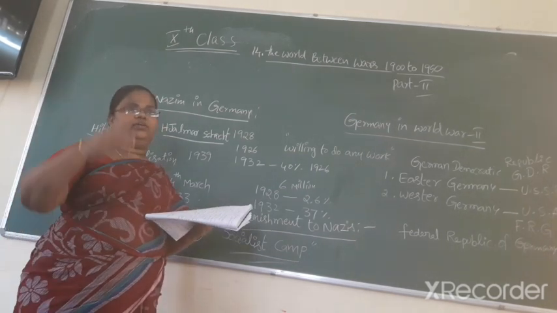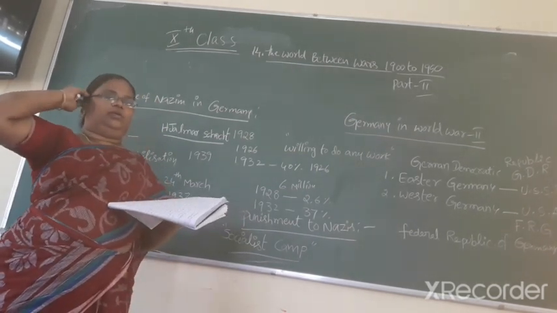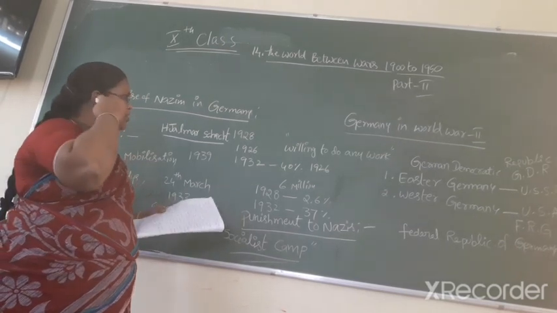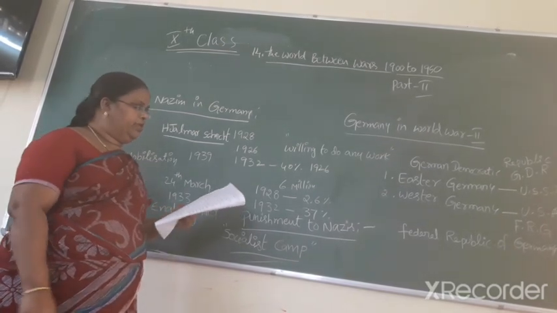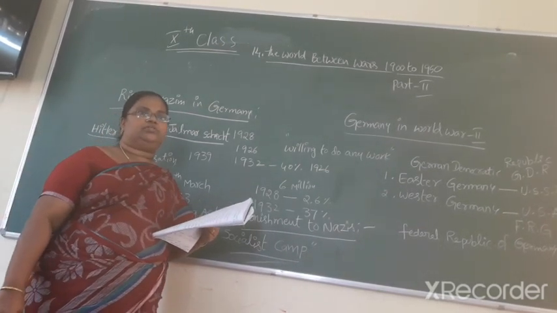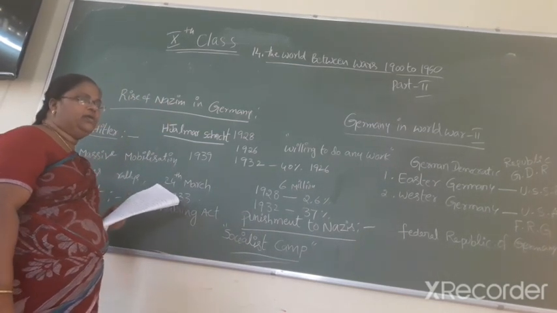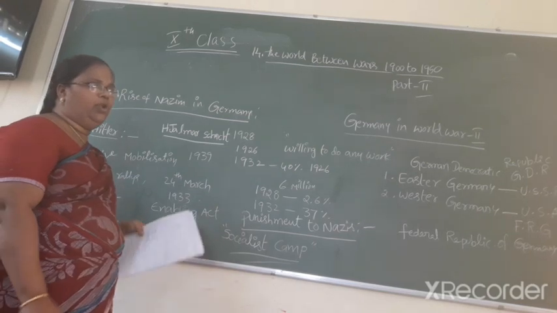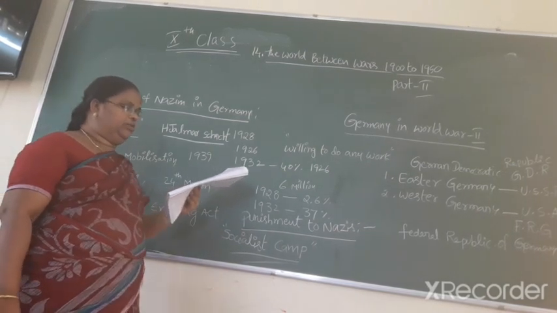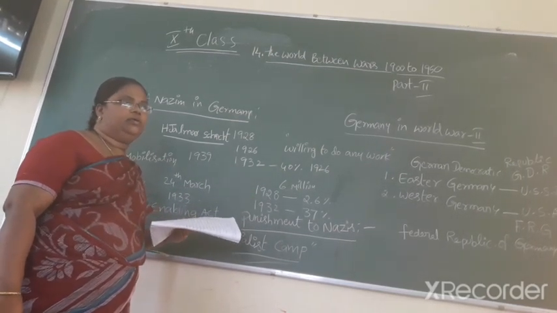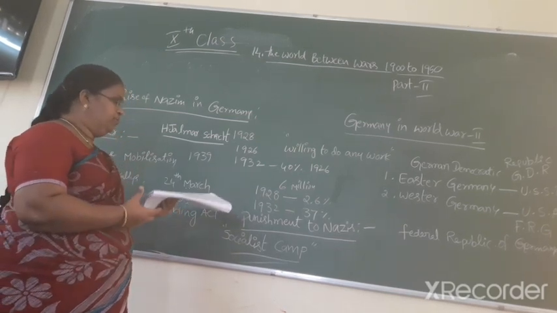Hitler pursued an aggressive foreign policy to recover the territories lost in the First World War. Then by 1939 he attacked Poland. Here we see the start of the Second World War.